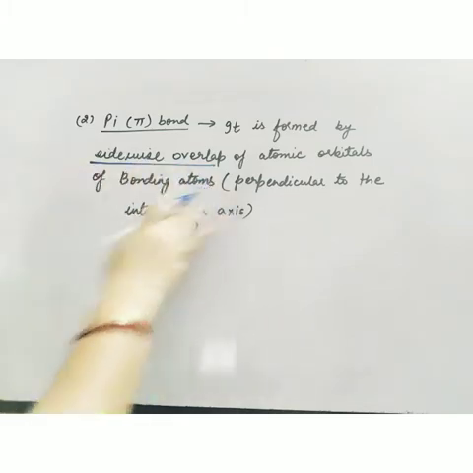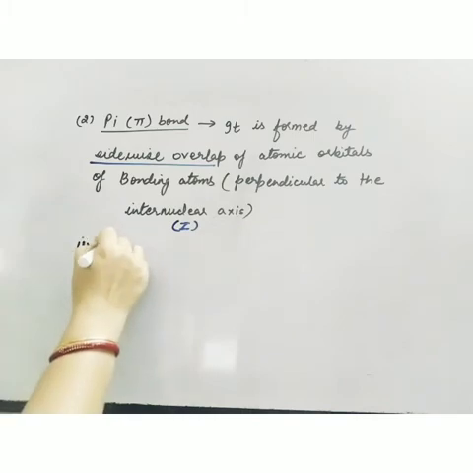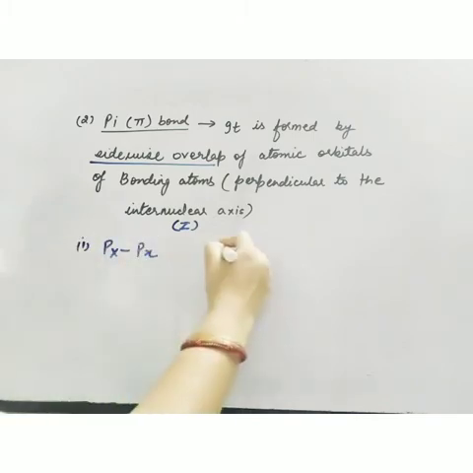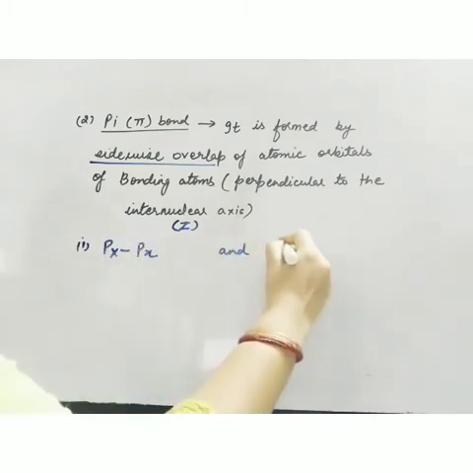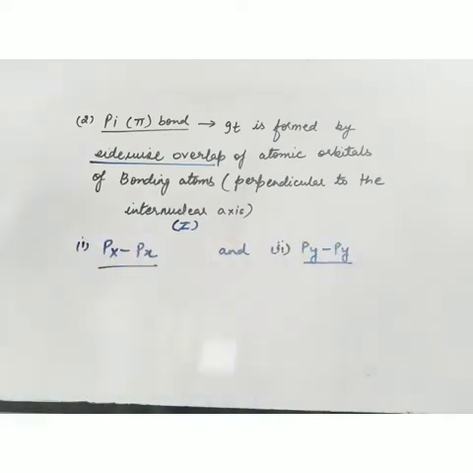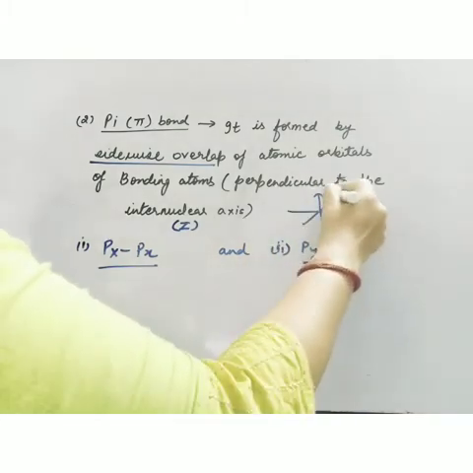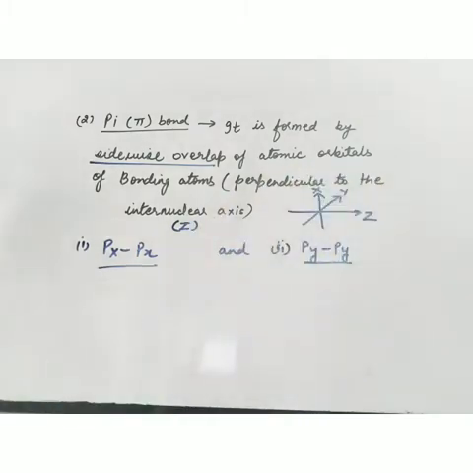So which type of overlapping will result in pi bond formation? Only two cases are there: px overlap and py overlap. Because if you take z-axis as internuclear axis, definitely x and y are perpendicular to the z-axis. So px overlapping and py overlapping result in pi bond formation.